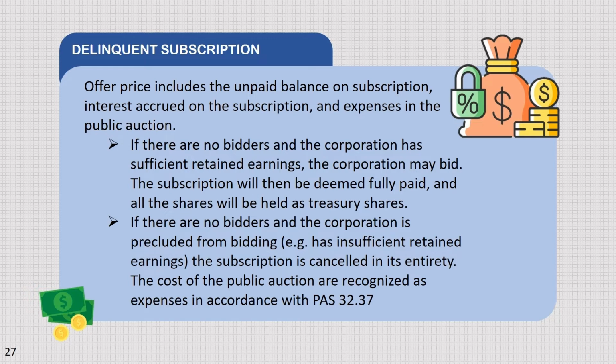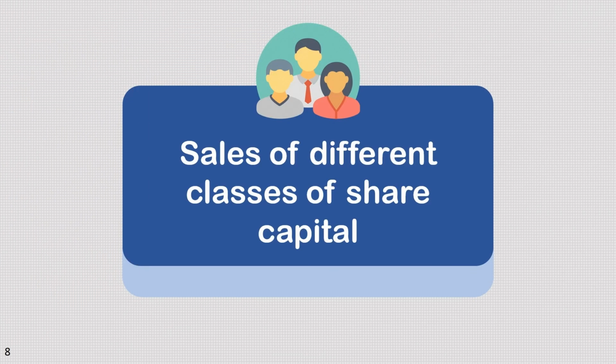Yung subscription nun is magiging fully paid na and all the shares will be held as treasury shares. Kung wala namang bidders and the corporation is precluded from bidding, halimbawa na lang is hindi sapat yung retained earnings, the subscription is cancelled in its entirety and the costs of the public auction are recognized as expenses in accordance with PAS 32.37.